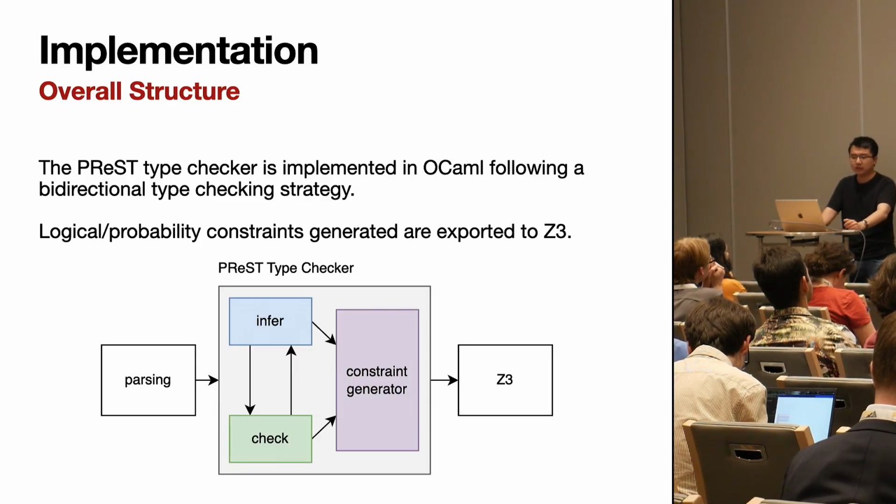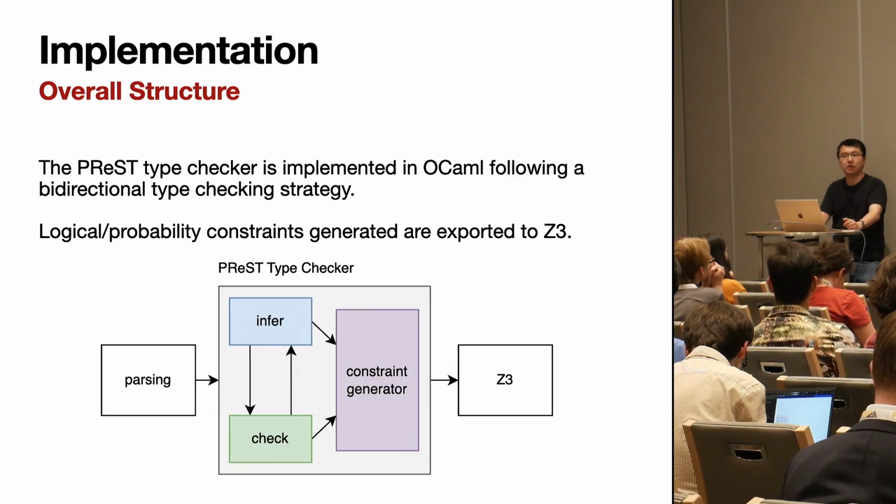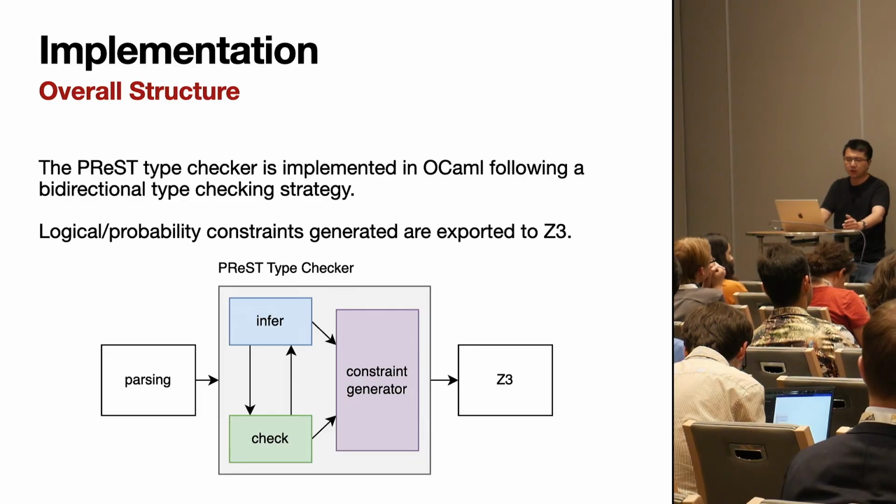So logical and probability constraints are generated during the type checking process, and they are exported to Z3. The constraints that we generate use the nonlinear real arithmetic theory. So they are quite difficult to solve.